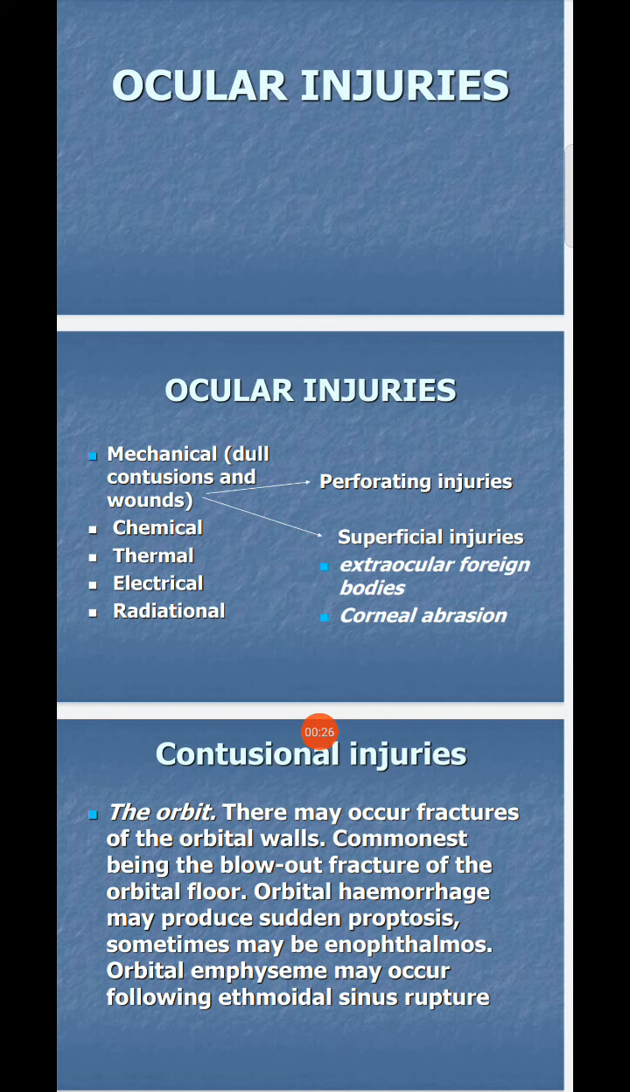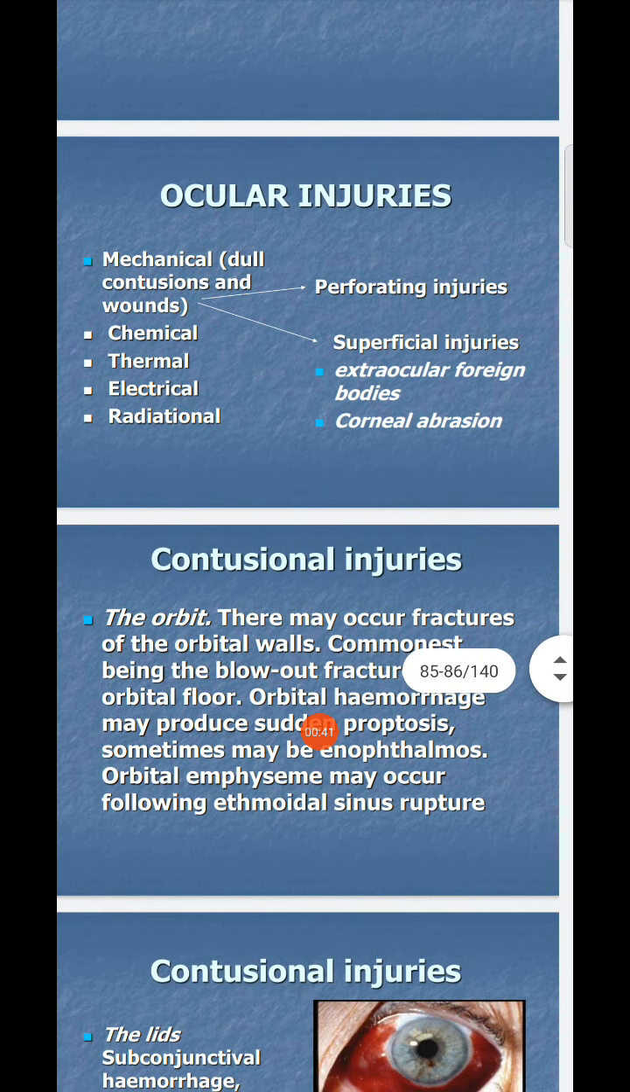Chemically, there is a superficial injury. Thermal injuries, extraocular foreign body, and corneal abrasion. These are the ocular injuries that can be classified. Now we'll see what contusional injuries are.